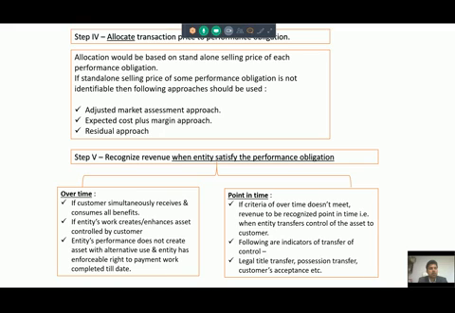Now this bifurcation of transaction price between performance obligations is important, because to recognize revenue, the entity will have to satisfy the performance obligation. If the performance obligation is satisfied, then only the transaction price attached to that performance obligation will be booked. So performance obligation can be satisfied over time or at a point in time.